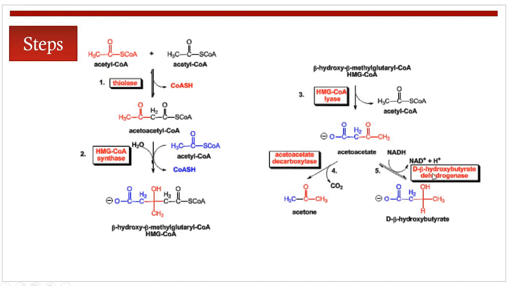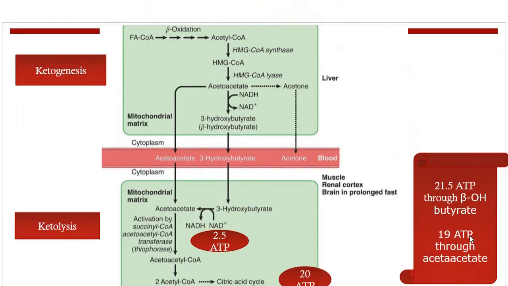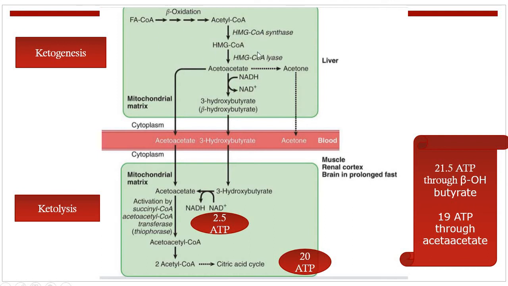Now this is the process of ketogenesis, in which there is a production of acetoacetate and beta hydroxybutyrate, which are utilized as an energy source. So this is the process of ketogenesis, and this is the process of ketolysis.